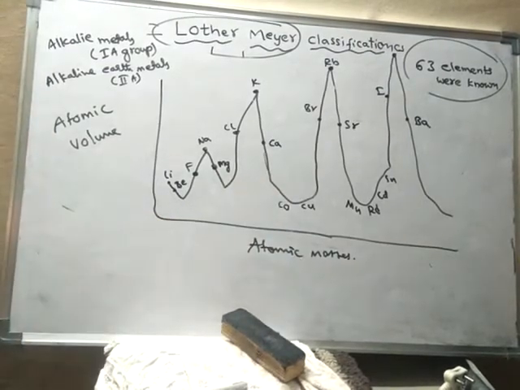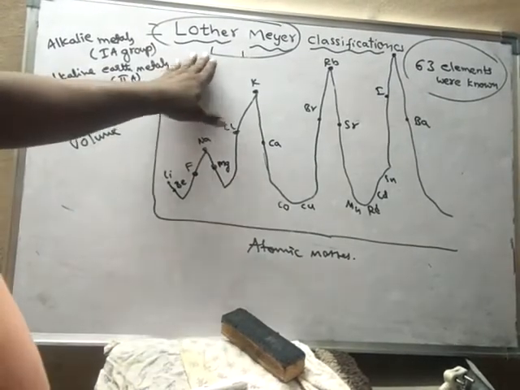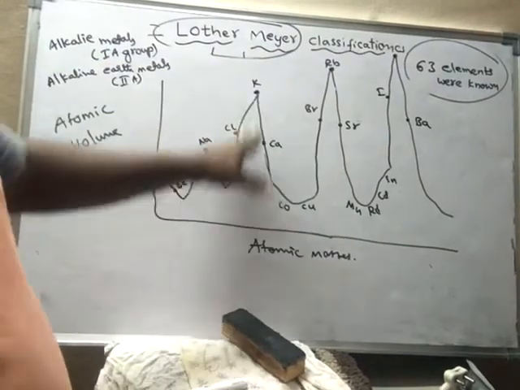So like this, Luther Mayer arranged the elements in the form of a curve.